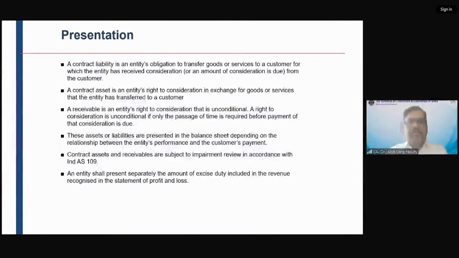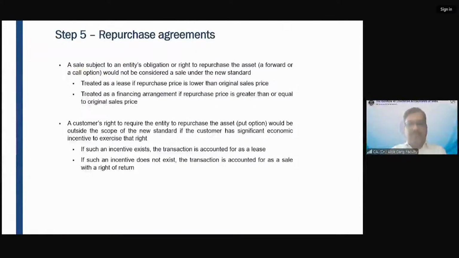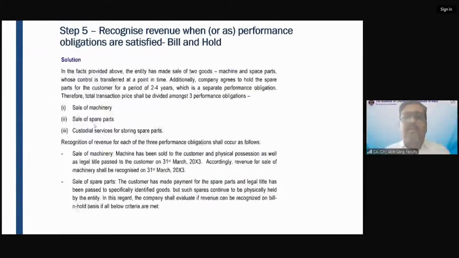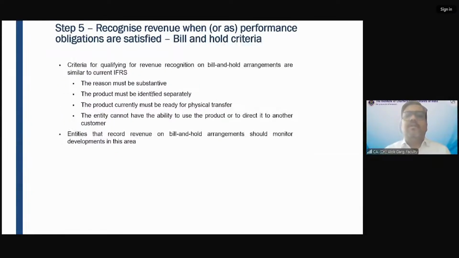Bill and hold. Yes, this one. So bill and hold criteria. What is meant by bill and hold criteria? What does it mean? Can anyone tell me what is the meaning of bill and hold criteria?